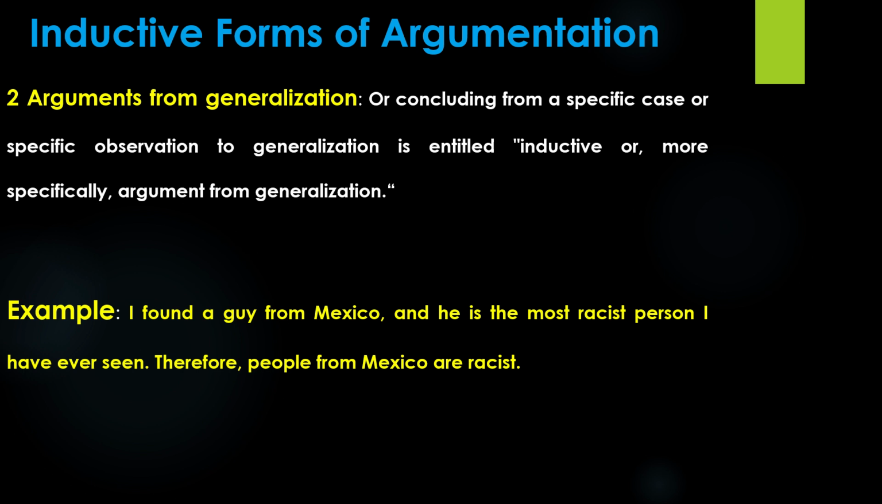Example: I found a guy from Mexico, and he is the most racist person I have ever seen. Therefore, people from Mexico are racist. Here, the arguer proceeds from a specific observation to a generalization. Just because one person in Mexico is racist doesn't mean that all Mexicans are racist at all. Therefore, the arguer made a probabilistic argument, specifically an argument from generalization.